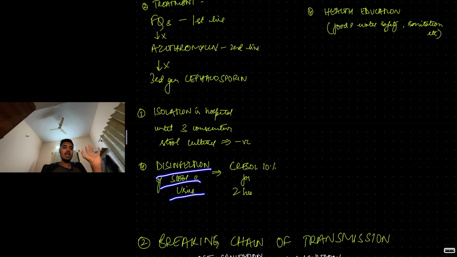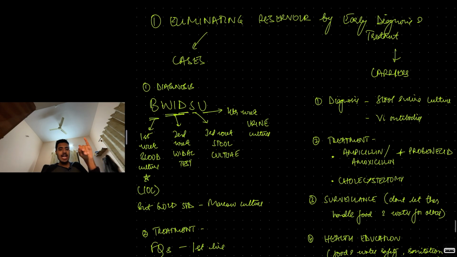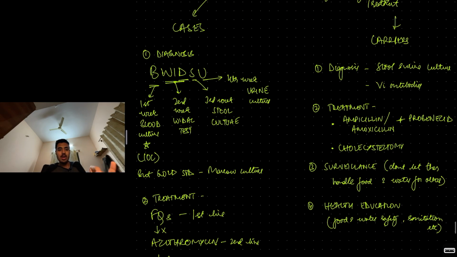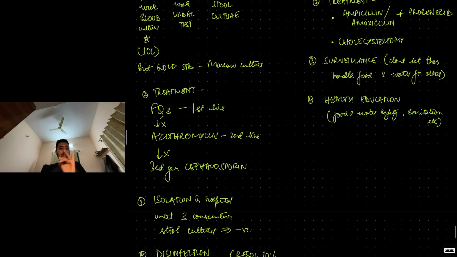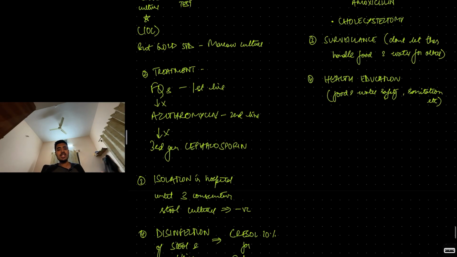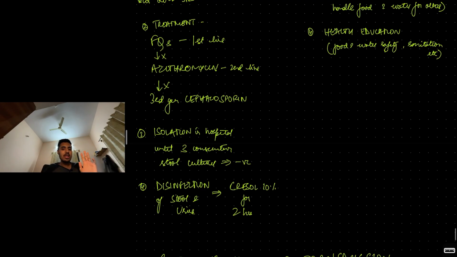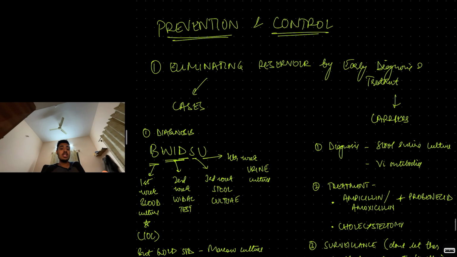So cases, what you will do? Diagnosis, BWIDSU: blood culture, Vidal, stool culture, urine culture. Gold standard, marrow culture. Treatment, fluoroquinolones, if not azithromycin, if not third generation cephalosporins. Isolate until 3 cultures come back negative. Disinfection of stools and urine using 10% cresol for 2 hours. This is how you eliminate cases.